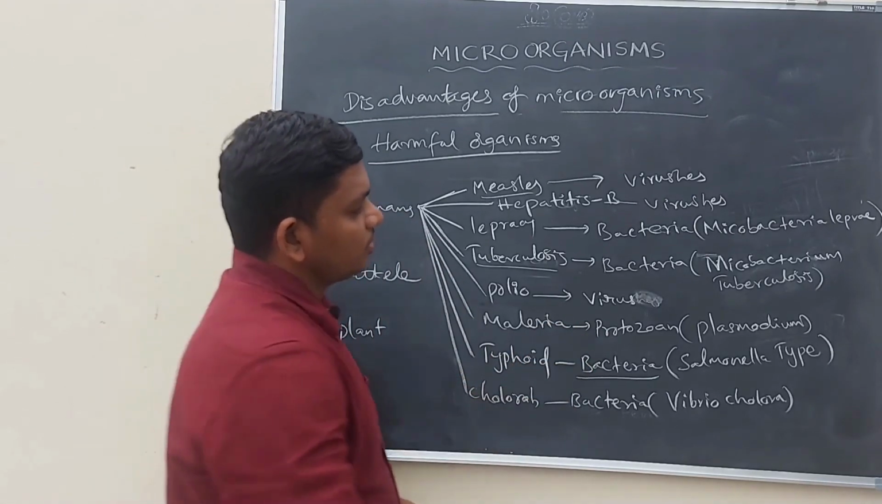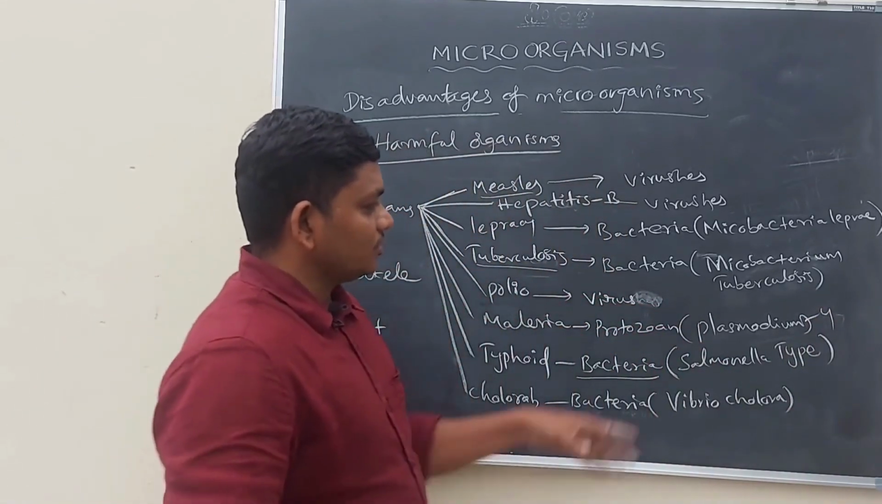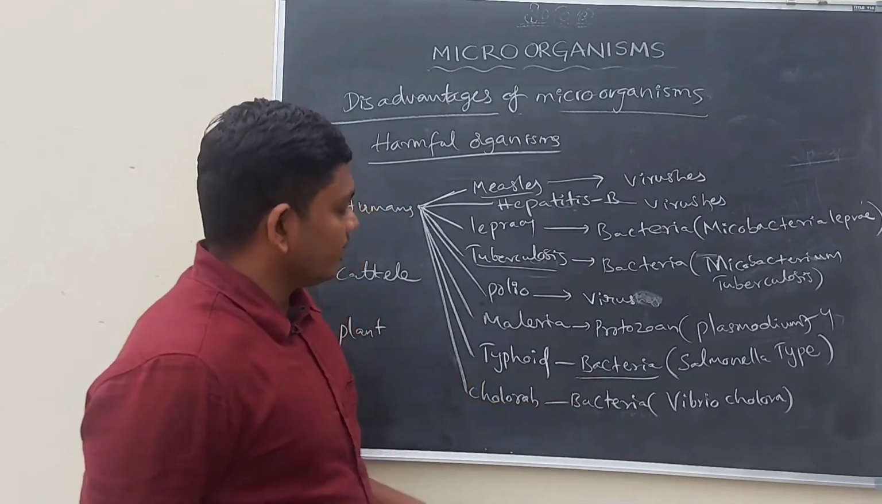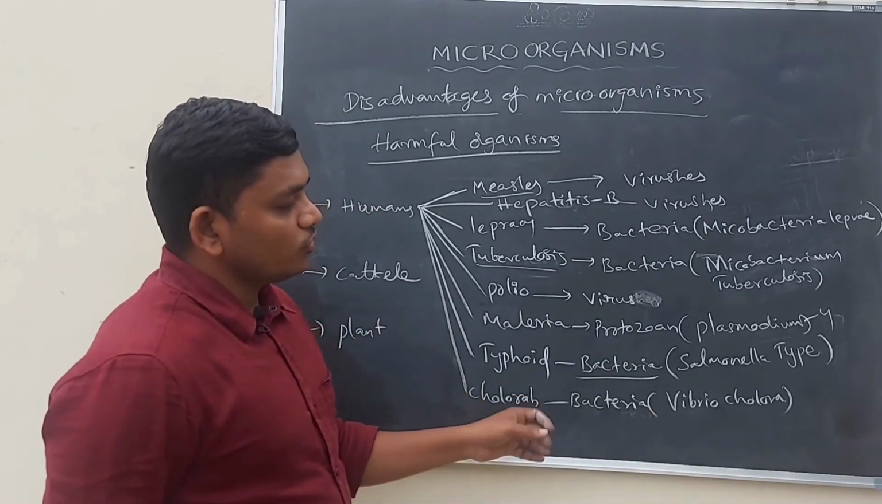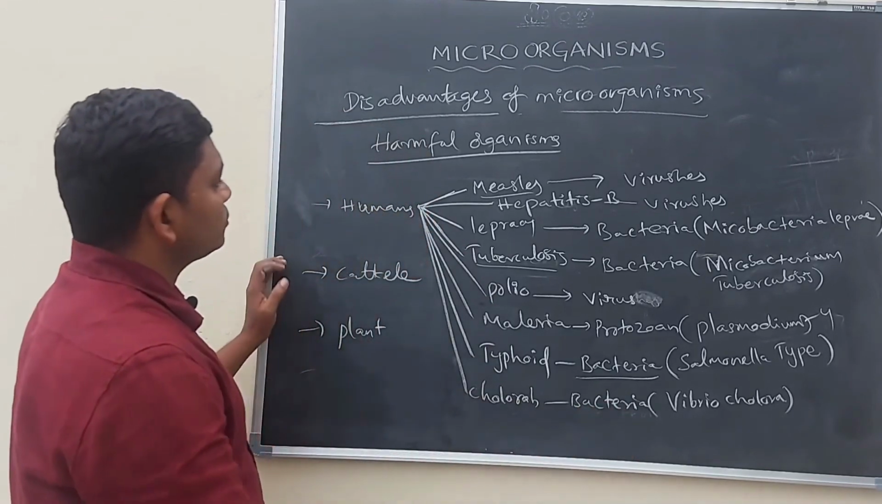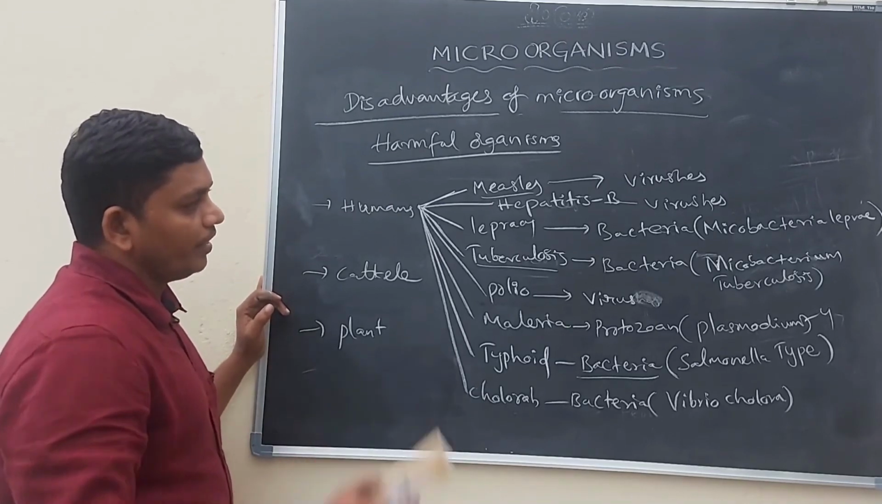The Plasmodium is generally of four types. This is not the right time to discuss the four types. Typhoid is caused by the bacteria Salmonella typhi, and cholera is also caused by bacteria, Vibrio cholerae. So here we discussed the diseases caused by microorganisms in human beings.